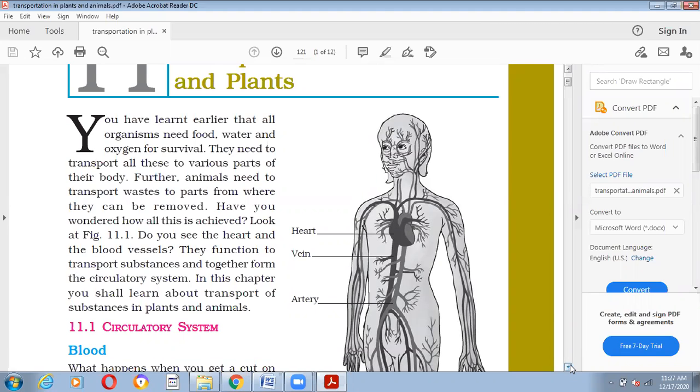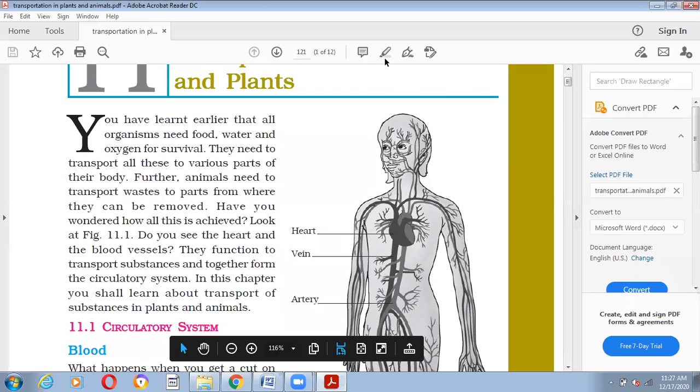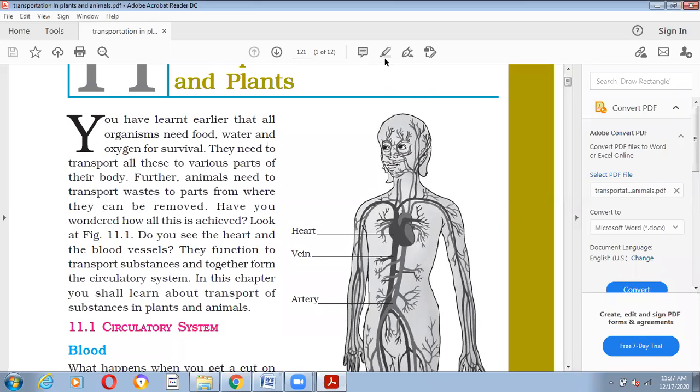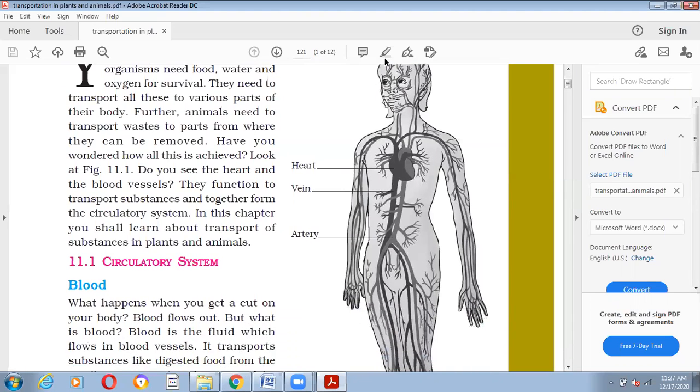The tank is supplying the water. Same way we need something to pass this material from one point to another, like these pipes. So for this we have heart, veins and arteries in our body, whose function is to transport substances, and they all together form our circulatory system.